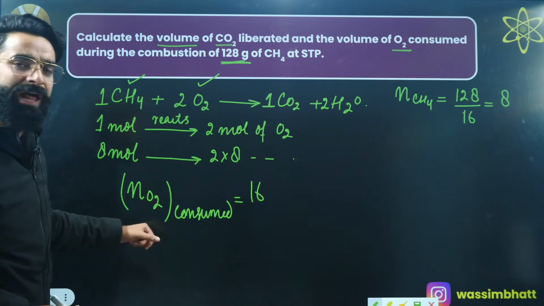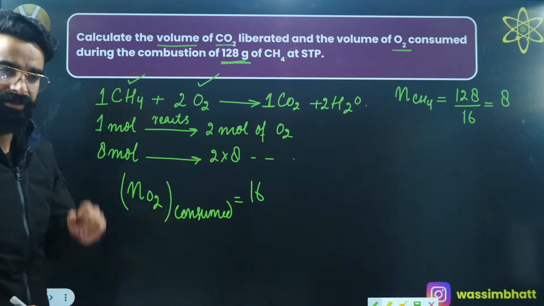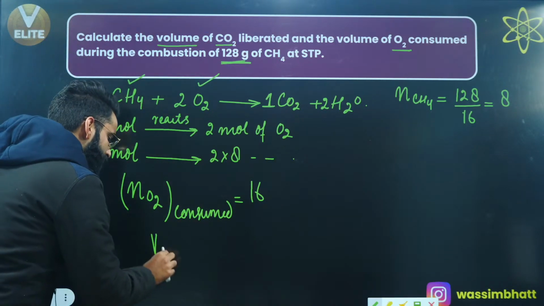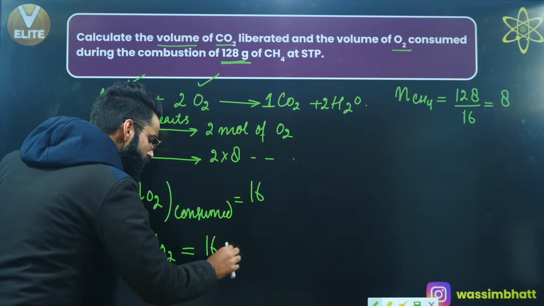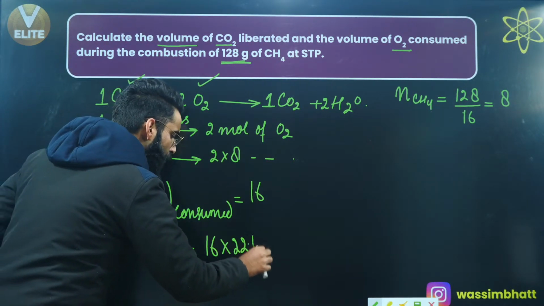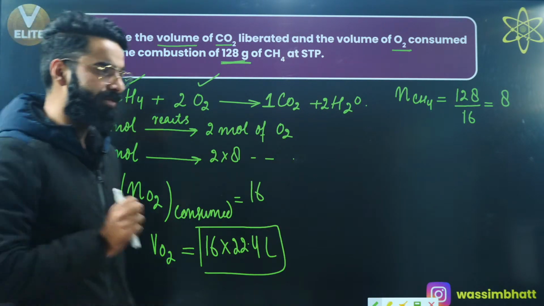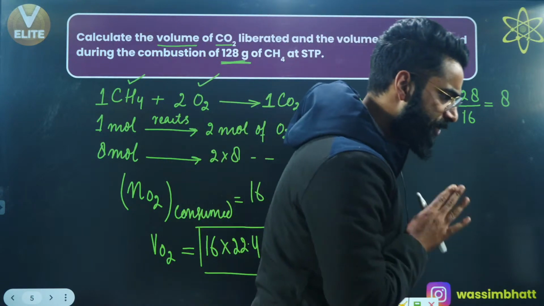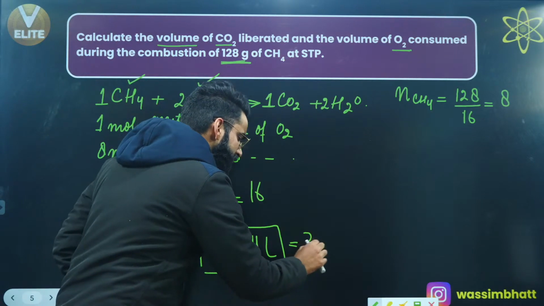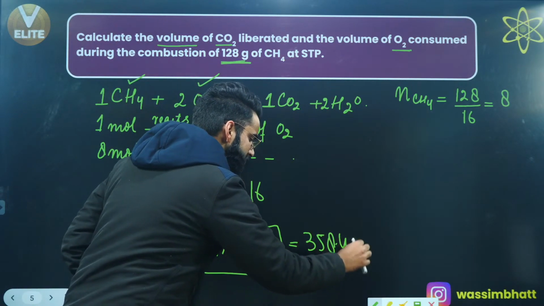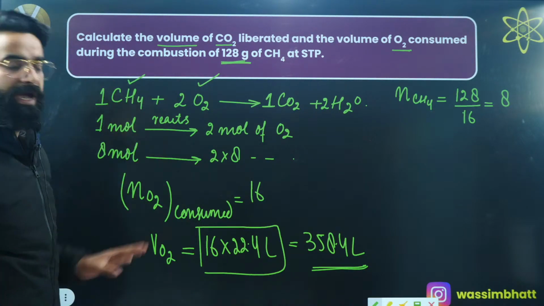But was I supposed to calculate the moles of oxygen consumed? No. I was supposed to calculate the volume of oxygen consumed. So I'll say volume of oxygen consumed in the reaction will be equal to moles of oxygen consumed multiplied by 22.4 liters. Just calculate it, solve it, and you'll get the volume of oxygen consumed in the reaction. The majority of the students are saying it's coming out to be 358.4 liters, right? So these many liters of oxygen are being consumed in this reaction, right?